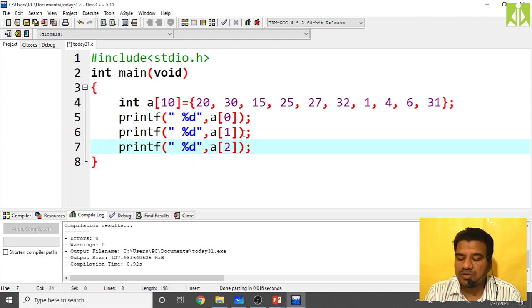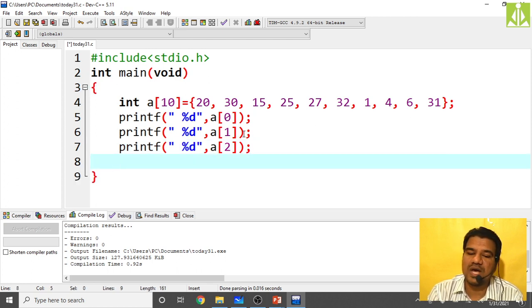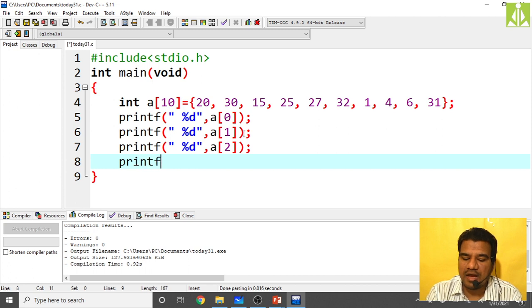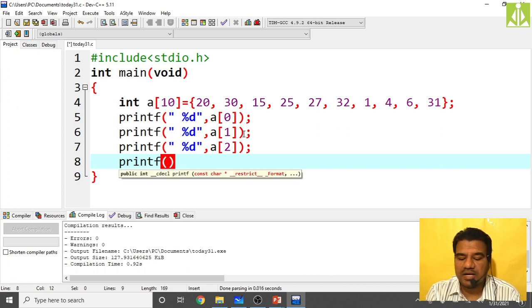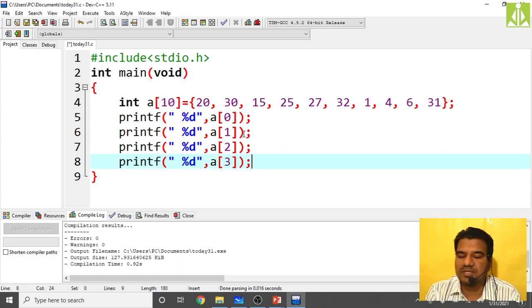Now this is to initialize. Let us say we are printing those 10 values now. Printing, again I have to write percentile d. How many statements do I have to write now? 10 printf statements I have to write. Again it is a redundant job. The same job we are doing repeatedly. If we are doing the same job repeatedly, how can we avoid that? By simply making use of loops. By making use of loops, we can avoid the repetitive job.